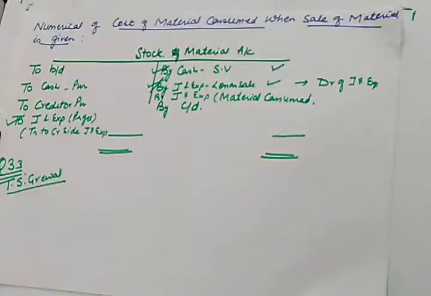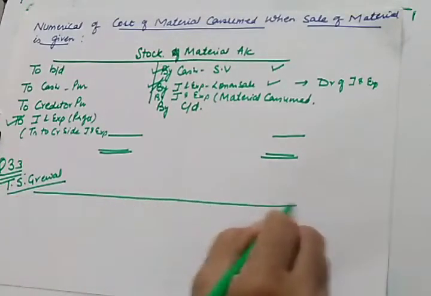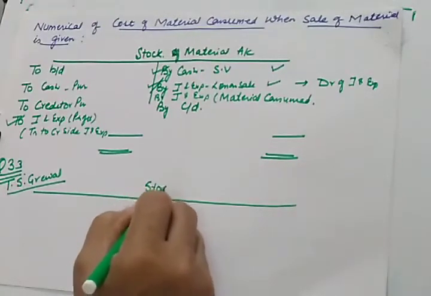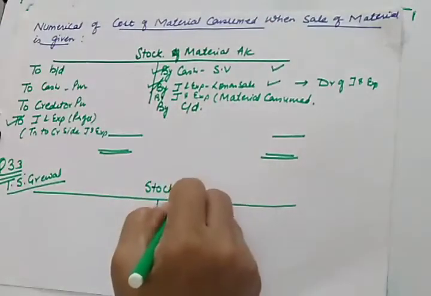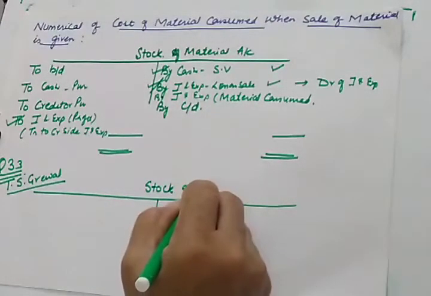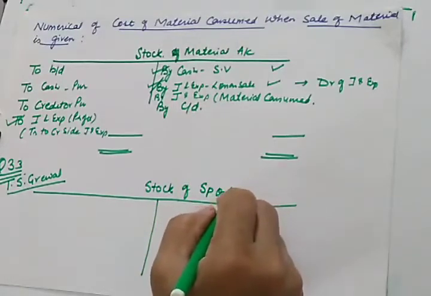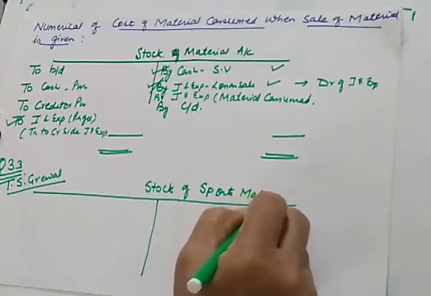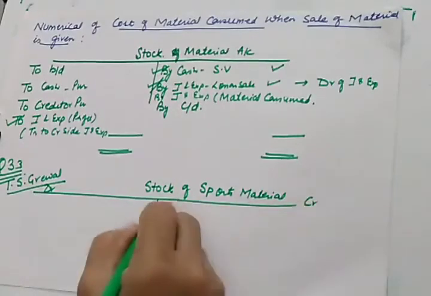So first of all, you will be preparing the stock account. We will be doing this numerical by both methods, the statement method as well as the ledger method. Stock of sports material, this is the debit side and credit side.